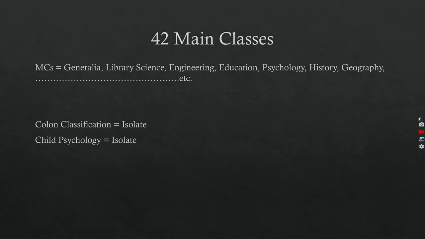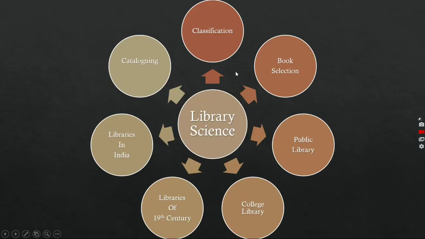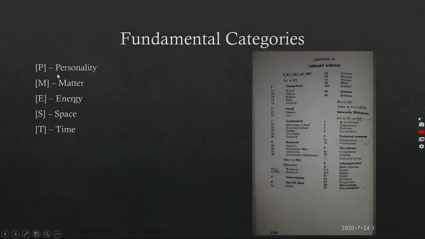These are called the 5 fundamental categories of colon classification: personality, matter, energy, space, time. Ranganathan divided the whole set of isolate ideas of a particular main class into these 5 categories.